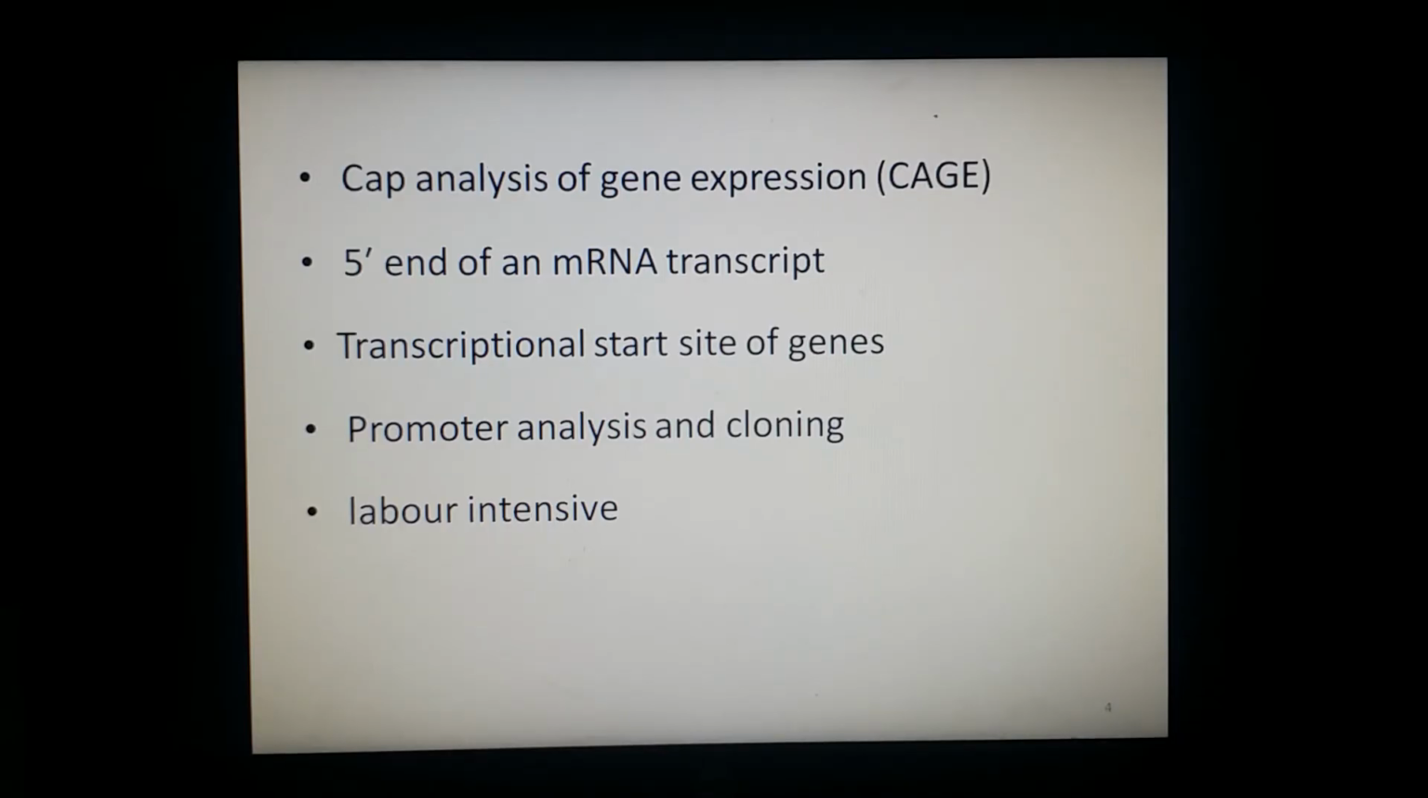Then you have CAGE, which is basically a variant of SAGE, and it is the abbreviation, as I discussed before, of cap analysis of gene expression. The sequences are tagged from the 5' end of a messenger RNA transcript only. So only the 5' end of the messenger RNA transcript will be tagged. As a result, the transcription start sites of the gene can be identified when the tags are aligned to the reference genome. We discussed the reference genome in the previous slide.